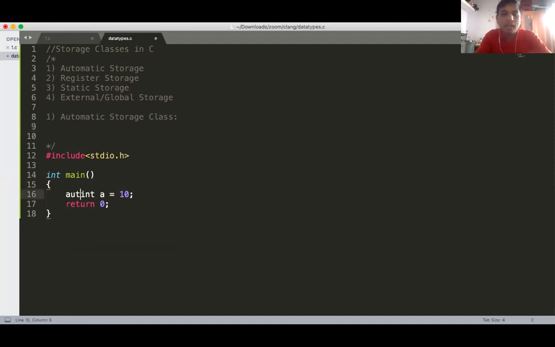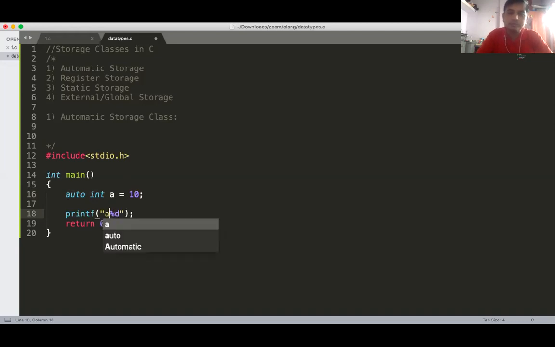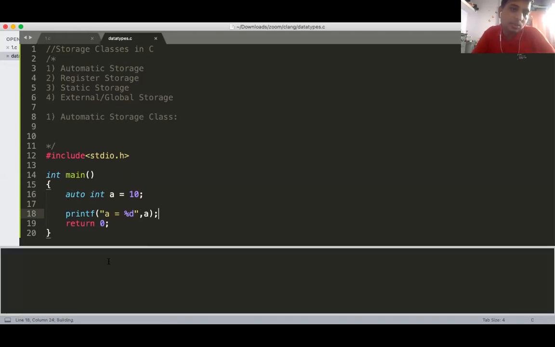Now writing auto in front of that variable is not mandatory, but you can write it explicitly. If you're not writing auto, then it is also automatic, but explicitly you can mention it. Now auto int A is automatic storage. And if you are printing this A, you will get the value A is equal to 10.